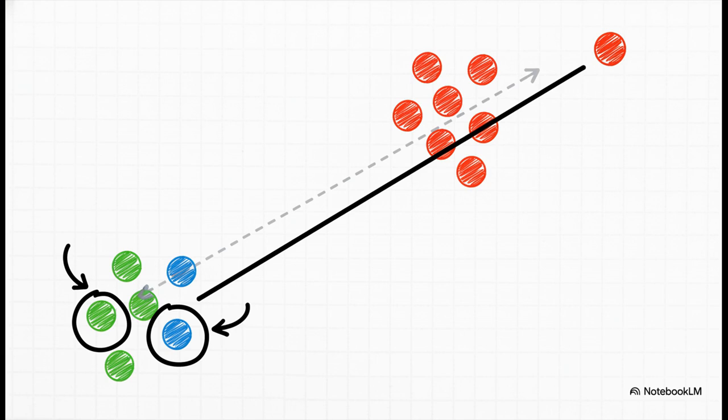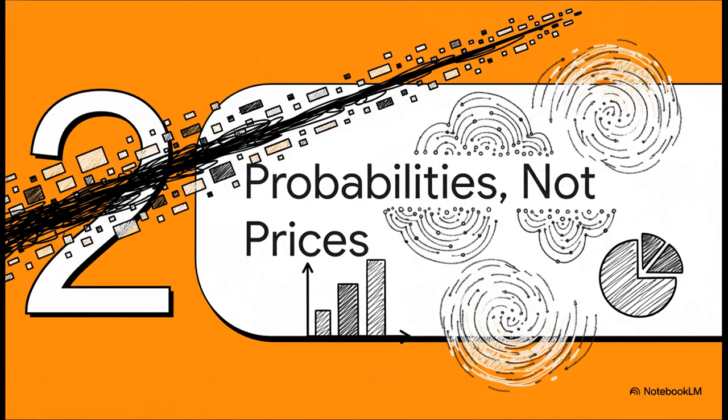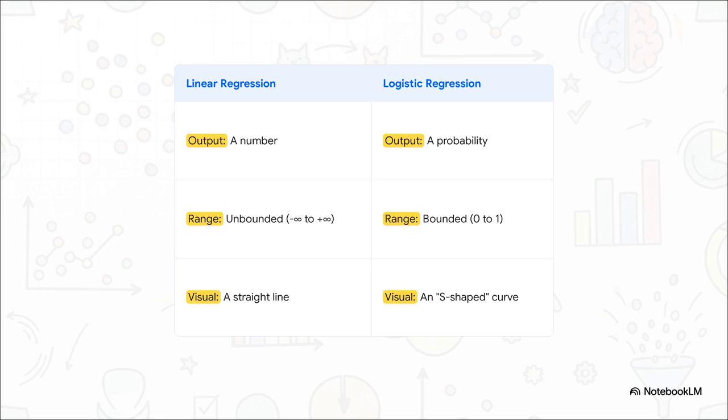It turns out, straight lines are just too sensitive, too brittle for this kind of job. So, if a straight line that can shoot off to infinity is the problem, we clearly need a totally different approach. We need a model that doesn't just think in raw numbers, but one that thinks in terms of probabilities. Let's put our old tool, linear regression, side by side with our new one, logistic regression. The differences are huge. Instead of spitting out any old number, logistic regression gives us a probability, which is always neatly tucked between 0 and 1. And visually, we're swapping out that fragile straight line for this much more stable S-shaped curve.